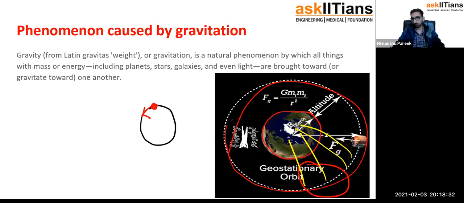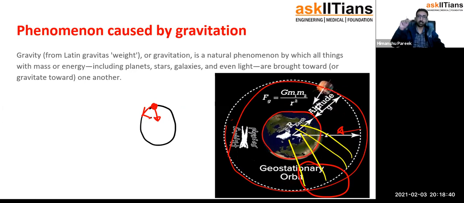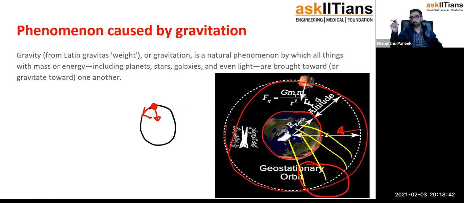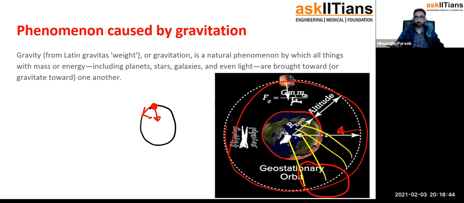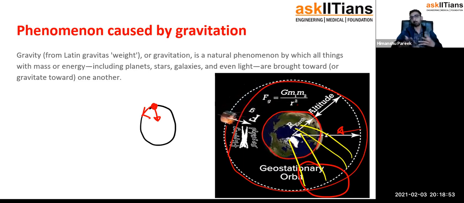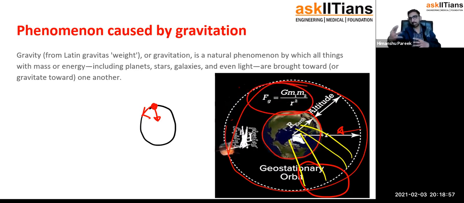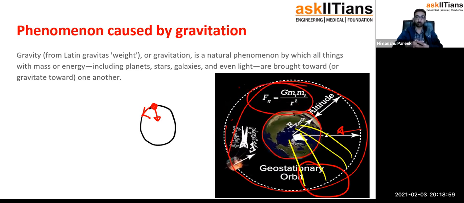You can see this Fg vector, the gravitational force, which is making it revolve in a curved path. It is acting towards the center. And who exerts this force? The Earth. That's how the satellite motion is happening in space, right? Don't get confused with this part now, that is our next part only. We'll talk about it.